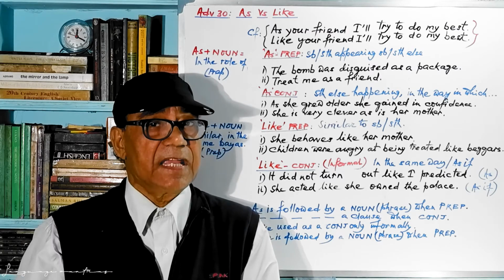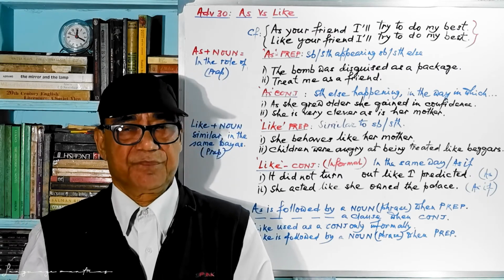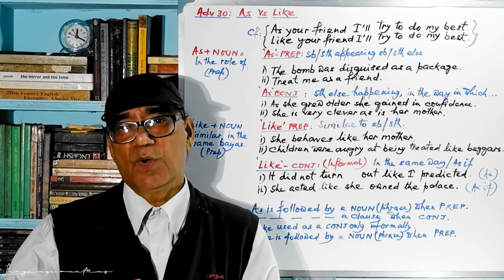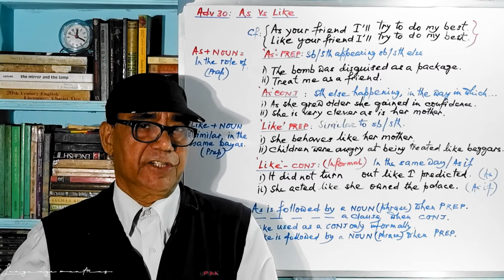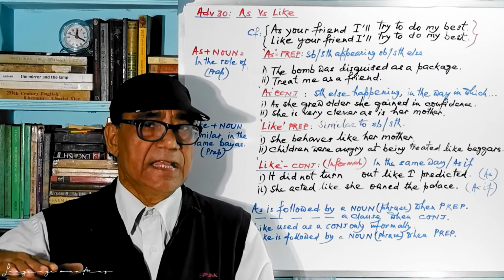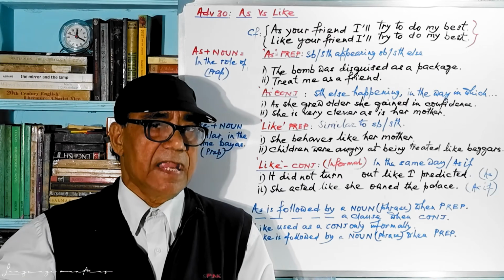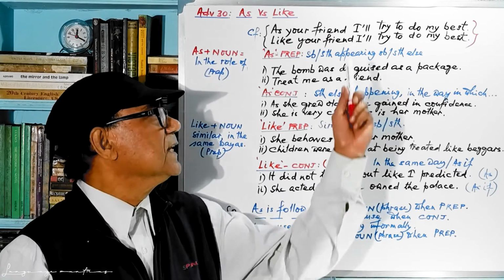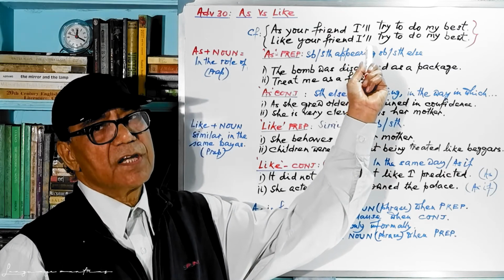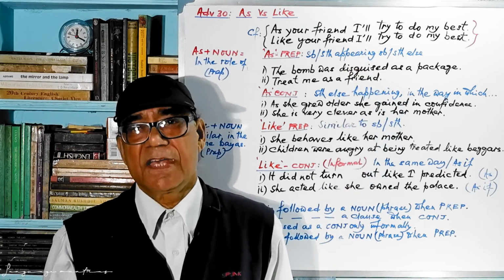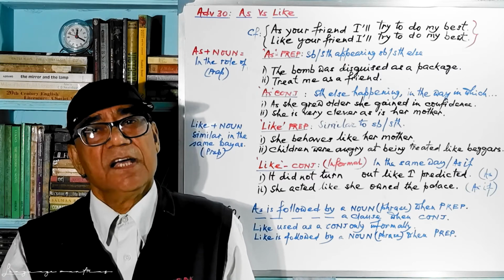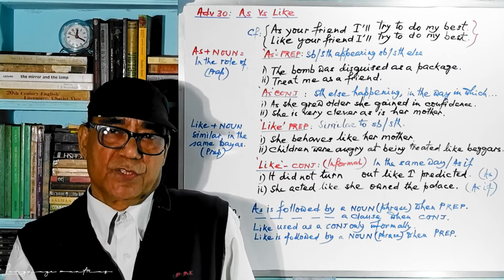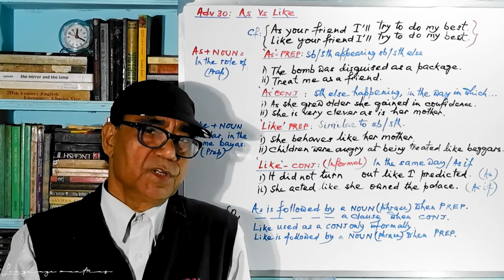The man was hanged like a murderer. And the man was hanged as a murderer. So, if you can answer this question, you can find out the difference. Then you can find out the difference in the other sentences also. There is no problem.